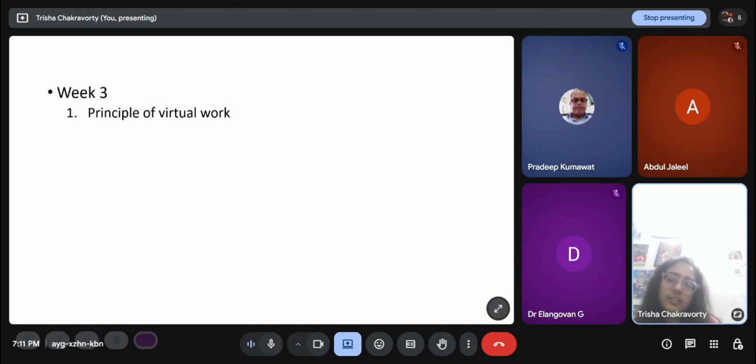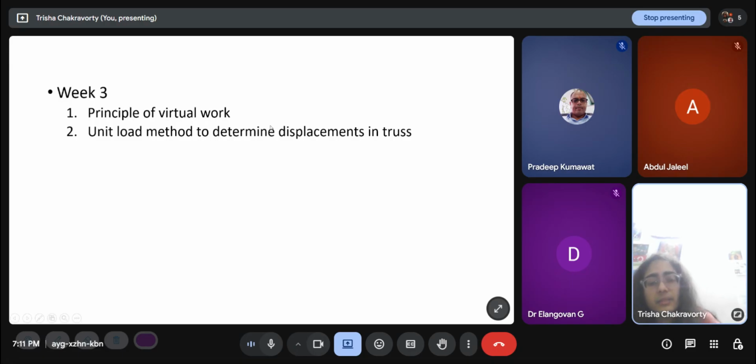So in week 3, what did we study? Principle of virtual work, the unit load method to determine displacements in trusses. By displacement in a truss we mean the nodal displacements. What is the horizontal and vertical displacement, or the net displacement, at each node of the truss? Weeks 1 and 2 were about the force type responses. Week 3 and now week 4 are about the displacement type response.